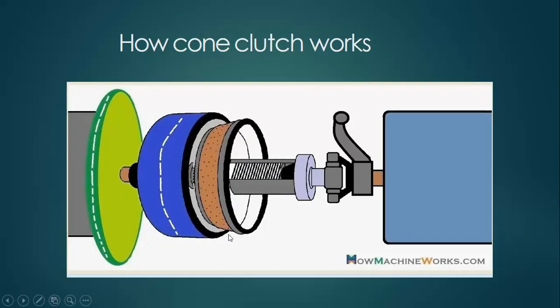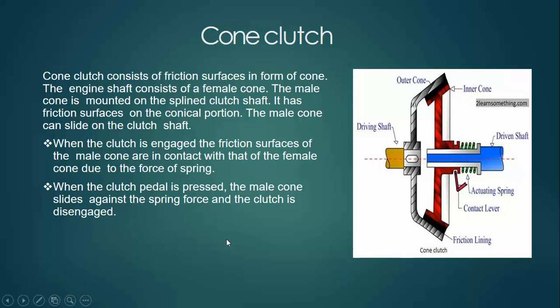Now we will discuss the cone clutch. This is the basic diagram of a clutch in which we have a transmission rod, pedals, and a clutch in the shape of a cone. As you can see in the diagram, we have a driving shaft, driven shaft, inner core, friction lining on the inner core, and outer cone.